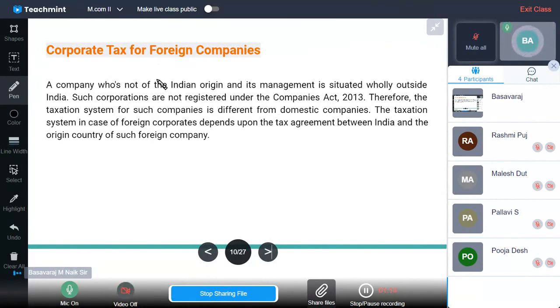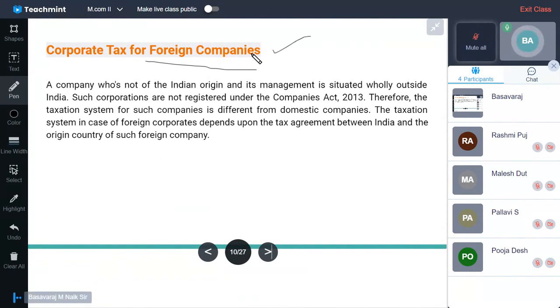Such corporations are not registered under the Companies Act 2013. When can we call something a company? It should be registered under the Companies Act 2013 or any previous law.